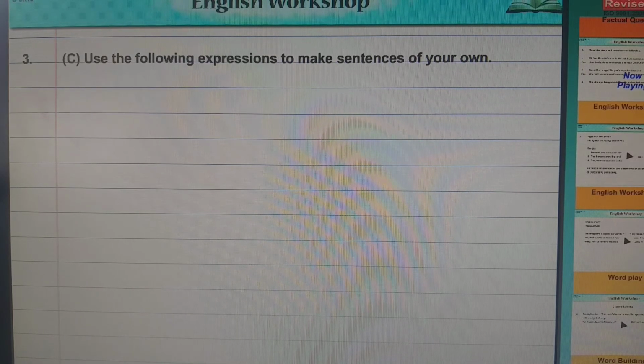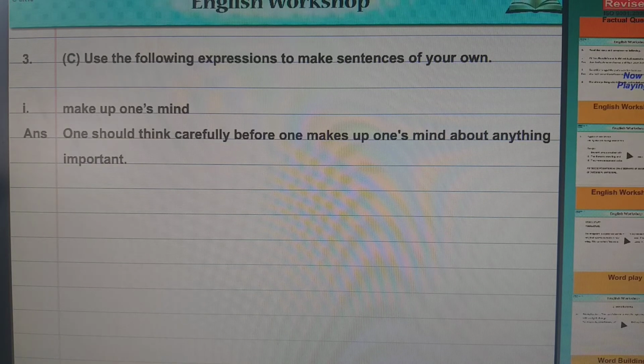Now the third question in C: use the following expressions to make sentences of your own. There are 6 phrases. Make up one's mind. To make up one's mind means to decide. So one should think carefully before one makes up one's mind about anything important.